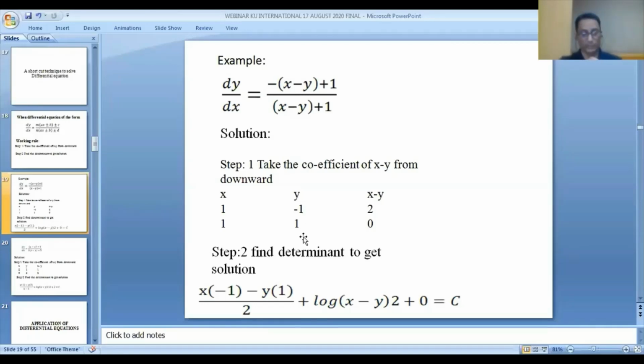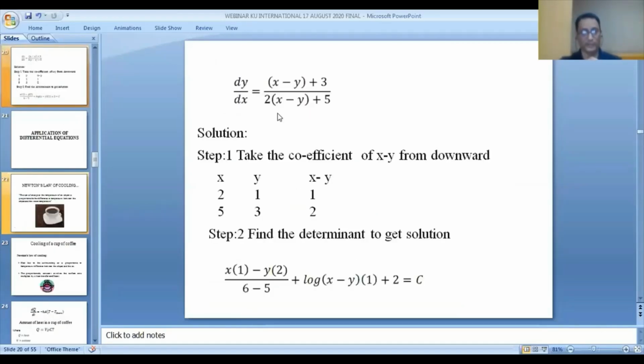So I'm giving you another example. Just see this example, dy by dx. Just think of it. I give you 10 seconds. Within 10 seconds, just give me the answer. I'm waiting for your answer. Just give me an answer.